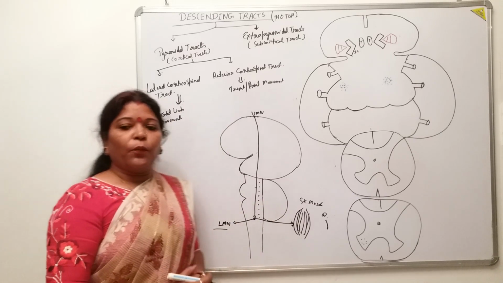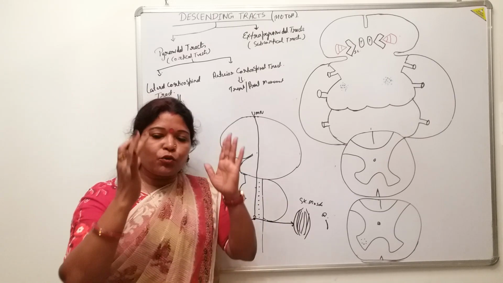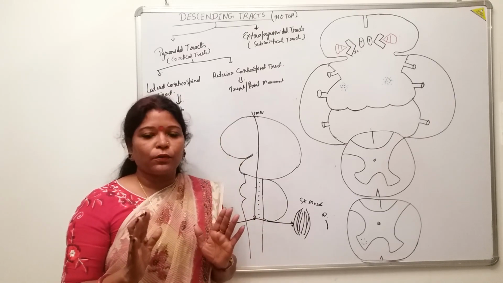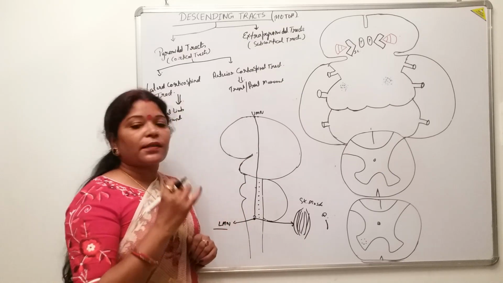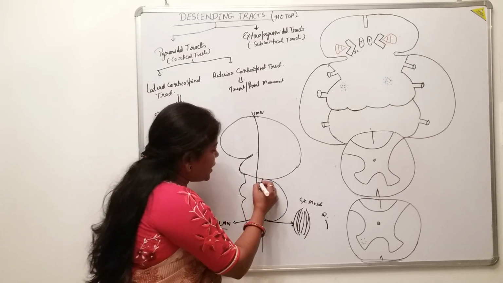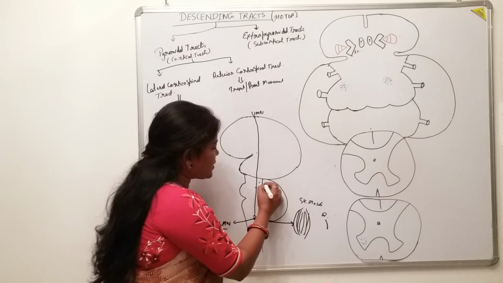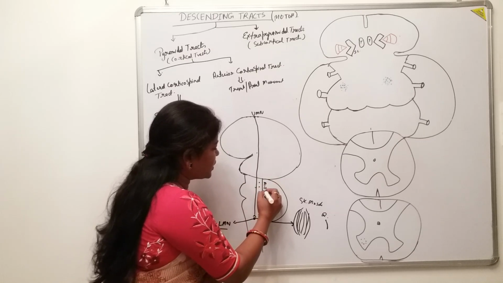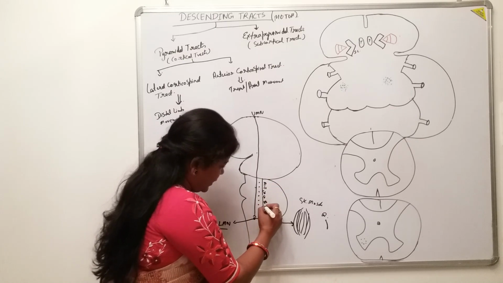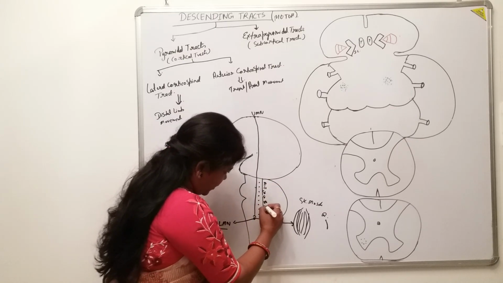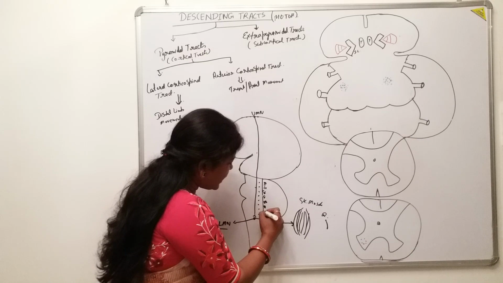What are the motor cranial nerves? There are 12 pairs of cranial nerves, we know. Some of them are motor, some are mixed and some are sensory. So any motor cranial nerve, suppose the third or the fourth or the sixth or the fifth, the seventh, the 11th or the 12th, like that.